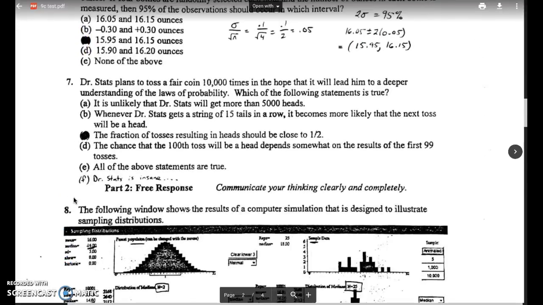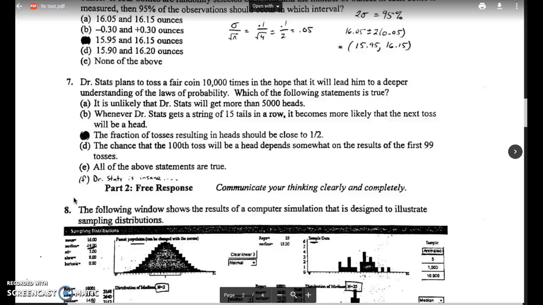For question 7, it says Dr. Stats plans to toss a fair coin 10,000 times in the hope that it will lead him to a deeper understanding of the laws of probability. Which of the following statements is true? A. It is unlikely that Dr. Stats will get more than 5,000 heads.